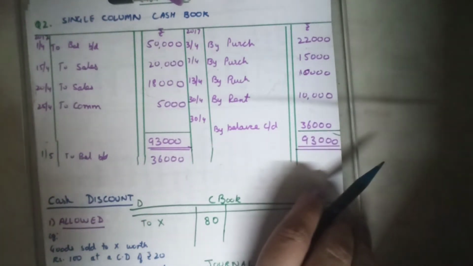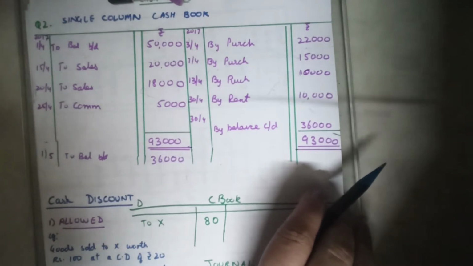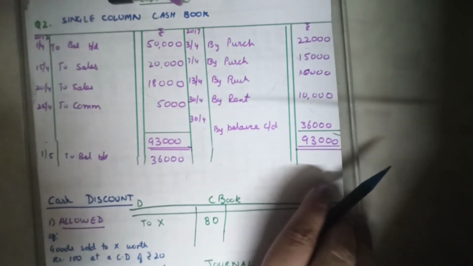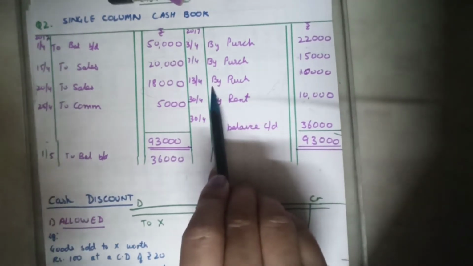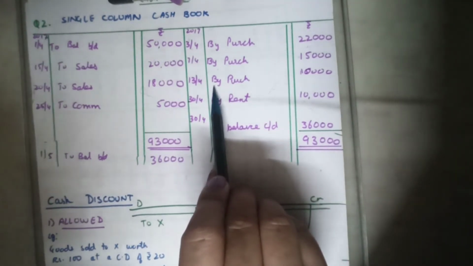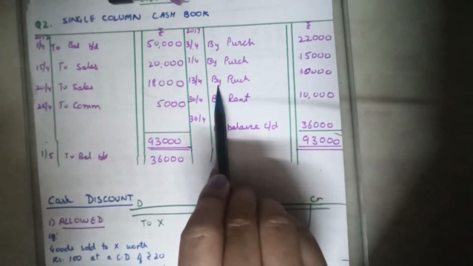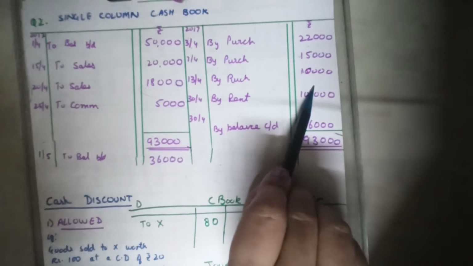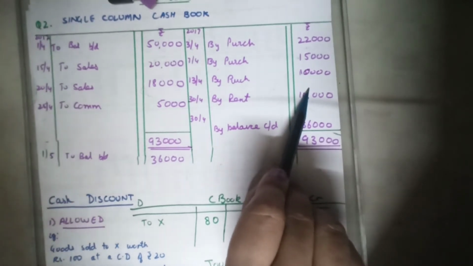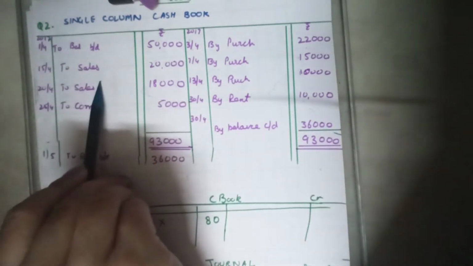Entry dated 13th, purchase goods from Gopi for cash. Yes, purchase goods from Gopi on cash, because the word cash has been very clearly used, so we write it on the credit side. We have purchased goods from Gopi. When the purchases are in cash, we need not write the name of the supplier. By purchases, rupees 10,000. Sold goods, cash is coming to sales.